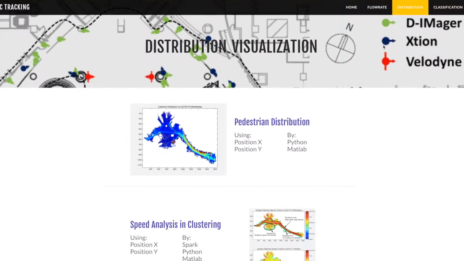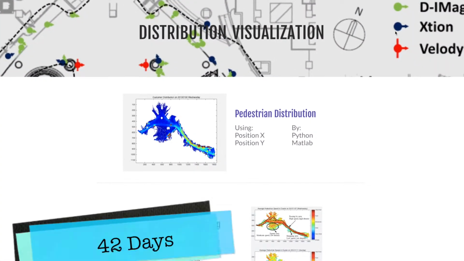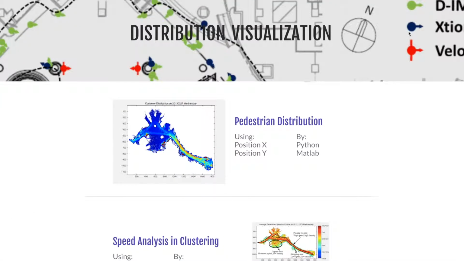Now let me talk about the distribution visualization. We consider in total 42 days of data, and in each day, we divide the whole area into small grids, each with 0.1 square meter, and analyze the statistics inside each grid of the day. Firstly, we analyze the number of person time shown in each grid.